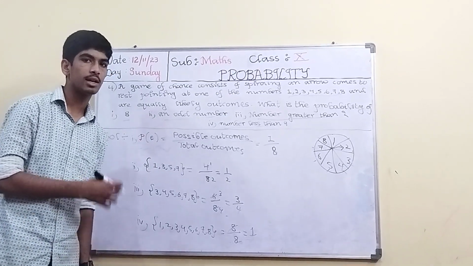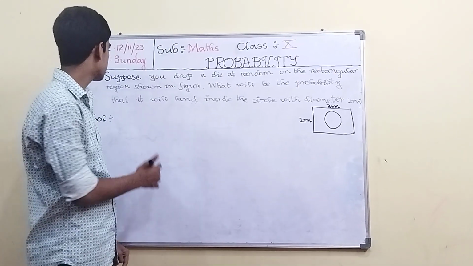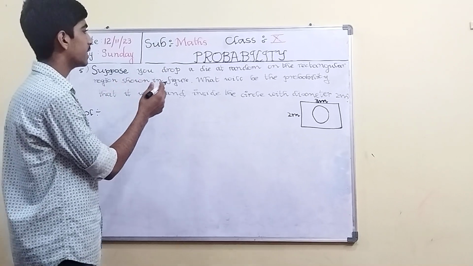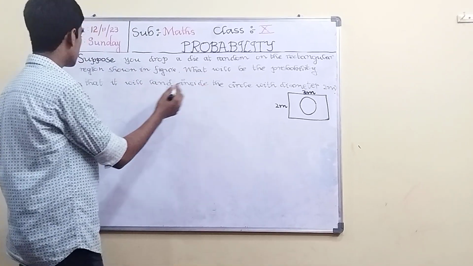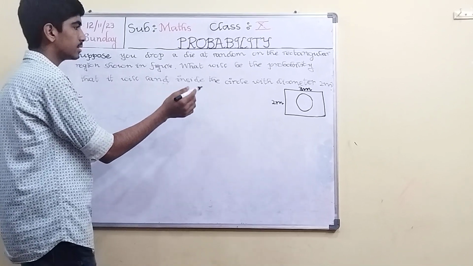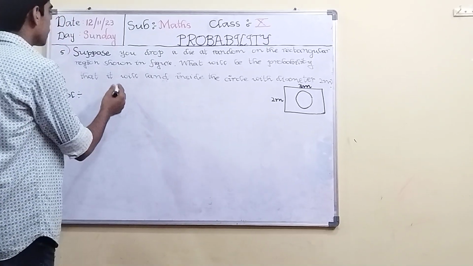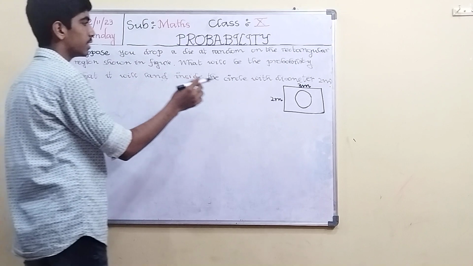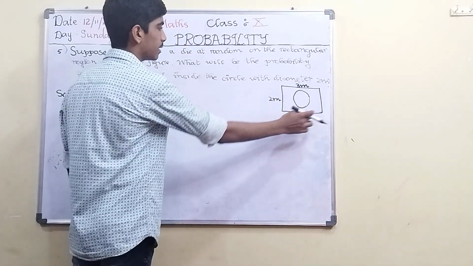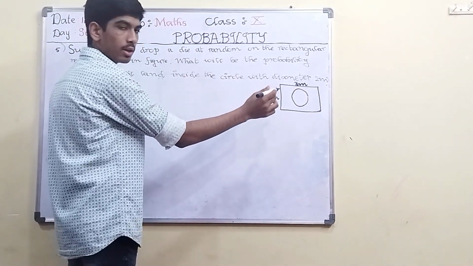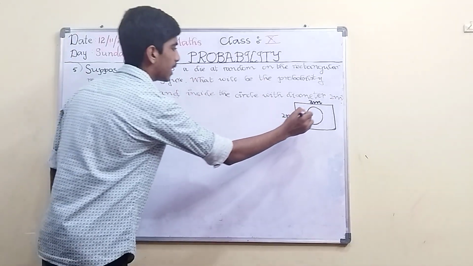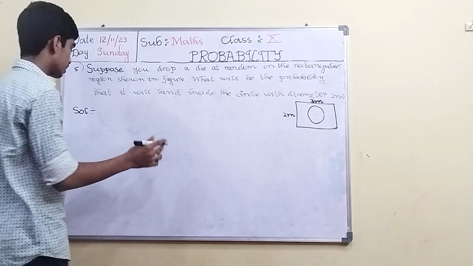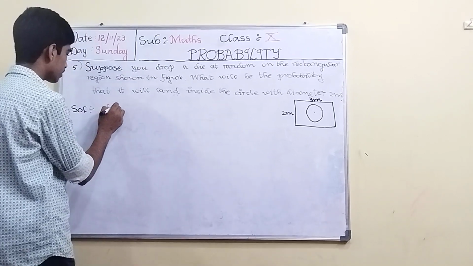Now I will explain you the last question. Here the last question is: suppose you drop a die at random on the rectangular region shown in the figure. What will be the probability that it will land inside the circle with diameter 2 meter? In the given question, you have to drop a die on the random rectangular region. In that rectangular region, a circle shape is present, and we have to find the probability that it will land on this circle.